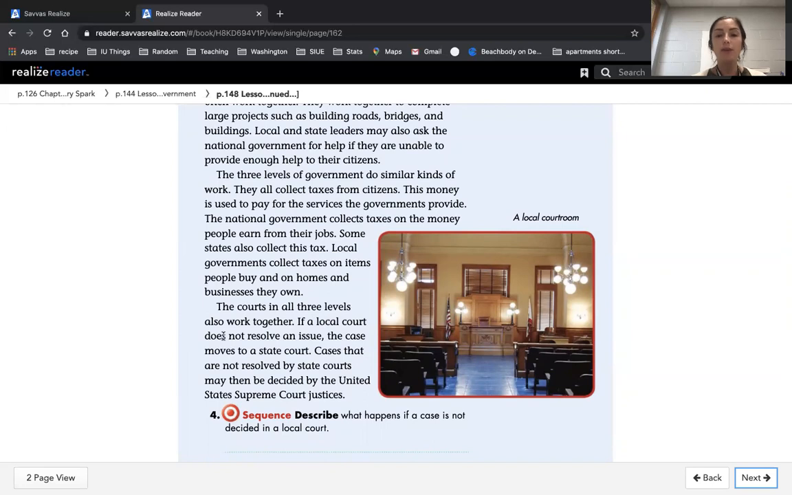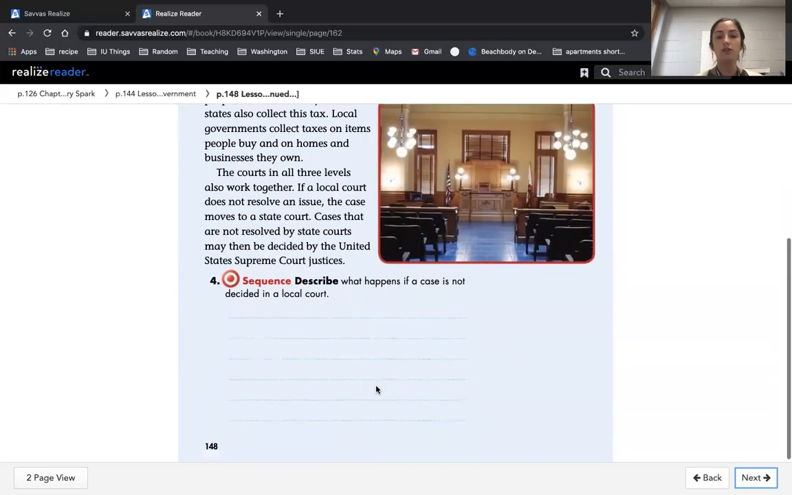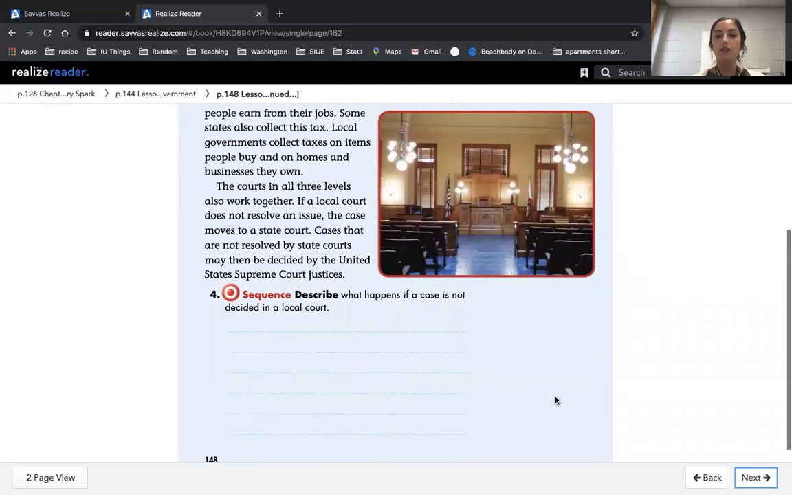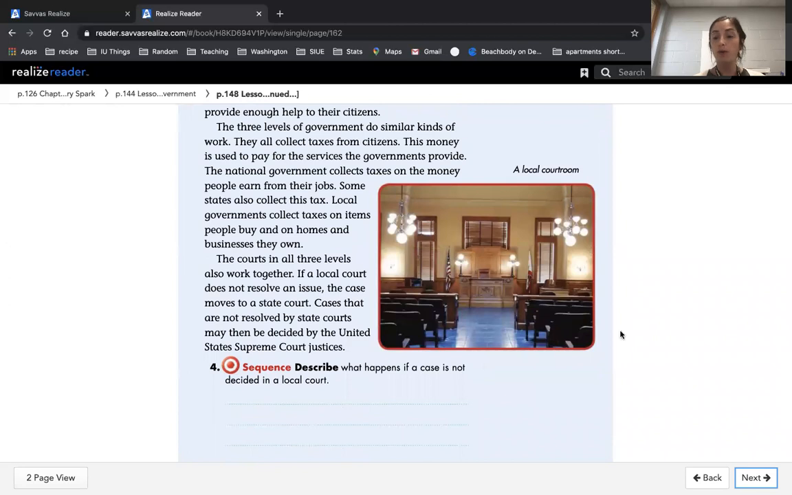If a local court cannot resolve an issue, the case then moves to state court. Cases that are not resolved by the state court may then be decided upon by the United States Supreme Court justices. So this is a picture of a local courtroom.